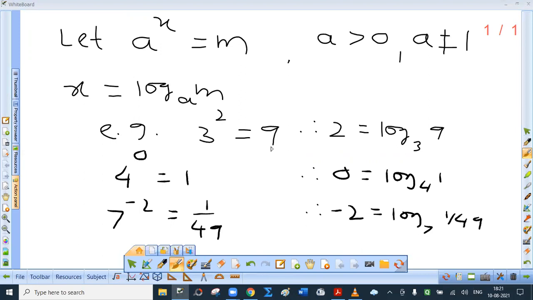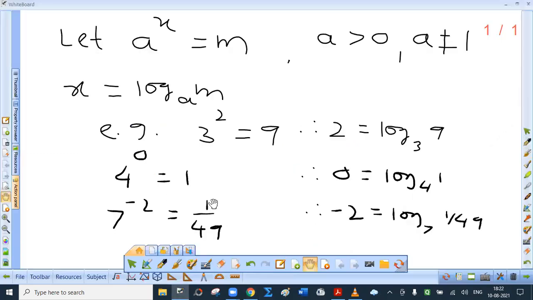And we find the logarithm of this positive number only. And therefore, logarithm of only a positive number is defined. Logarithm of 0 is not defined. Logarithm of a negative number is not defined. But note that the log value, it being the index, can be positive, negative, or 0.